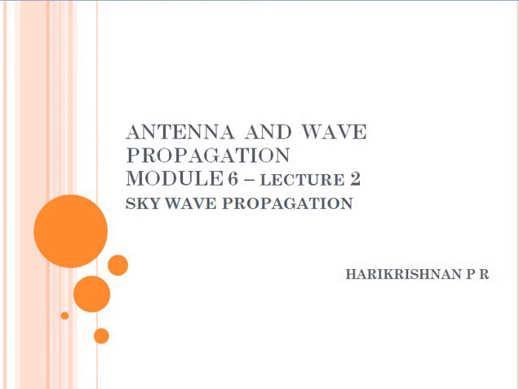So today, we are going to study more about skywave propagation or the ionospheric propagation, which uses the property of ionosphere to reflect back the transmitted electromagnetic wave, so that range of communication is very high compared to ground wave and space wave propagation.